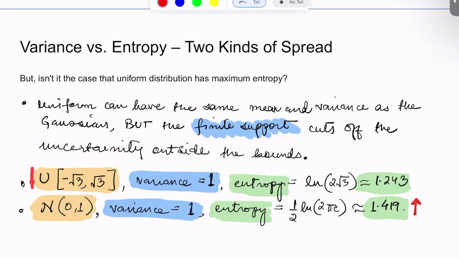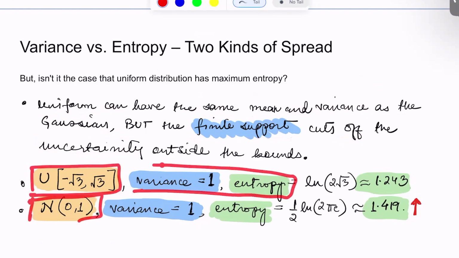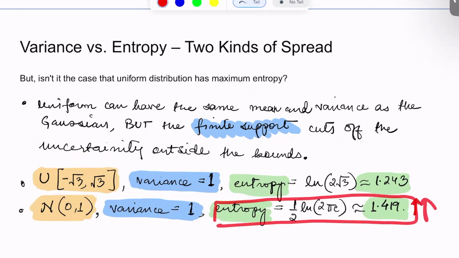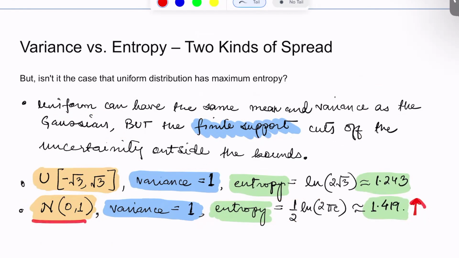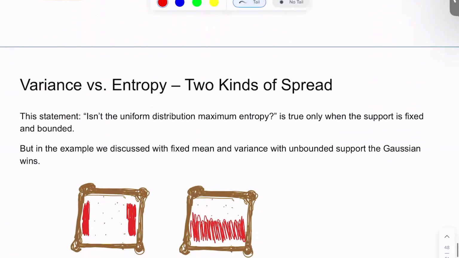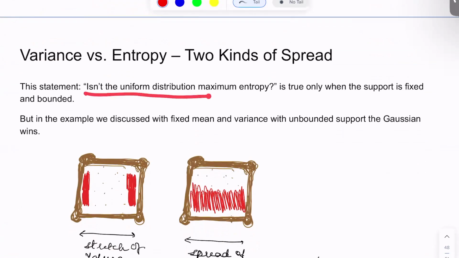Let's say, for example, we have a uniform distribution looking like this. They still have the same mean 0 and variance 1. The same thing goes for this one. The entropy would look something like this for uniform, and the entropy for Gaussian would be something like this. We can see that for Gaussian it's a little more than the entropy of the uniform distribution. So the statement that the uniform distribution always has the maximum entropy is only true when the support is fixed and bounded. But as we saw in the example, we had a fixed mean and variance, but it was unbounded.